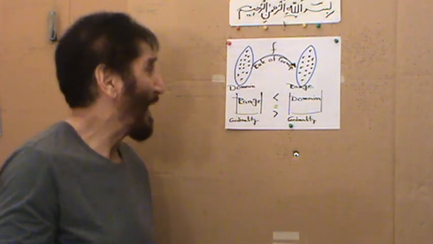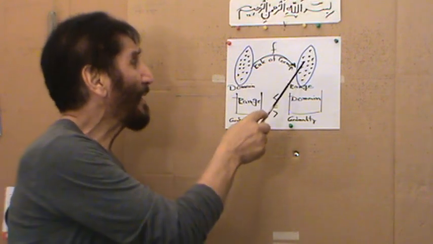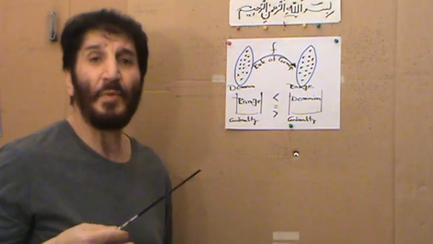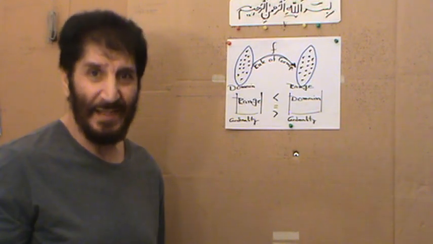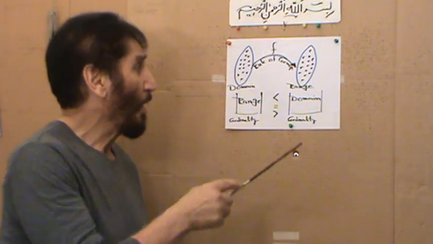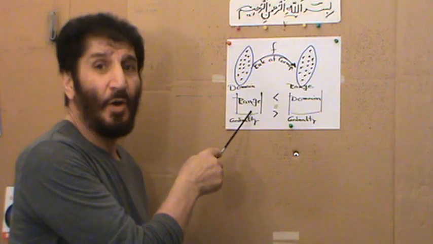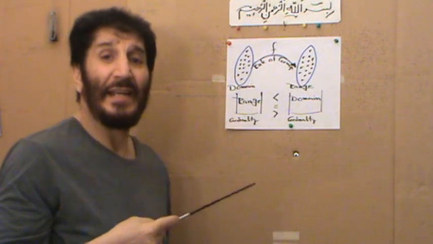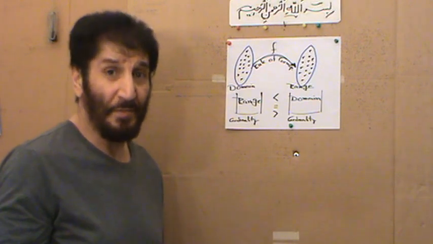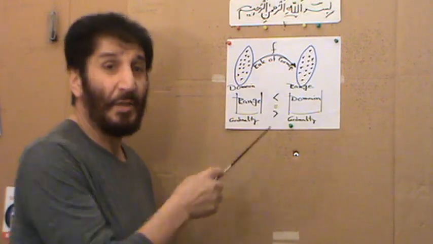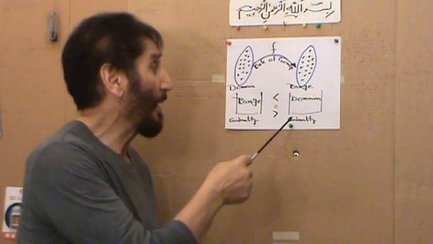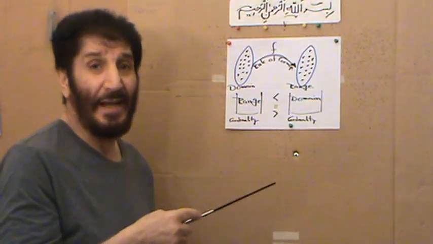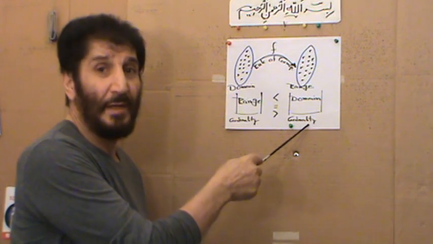Do you follow me? Now, the cardinality of a set means the number of elements in that set. As I have already written, the cardinality of the set of range can be either less than the cardinality of the set of domain, or equal to the cardinality of domain, or greater than the cardinality of domain.